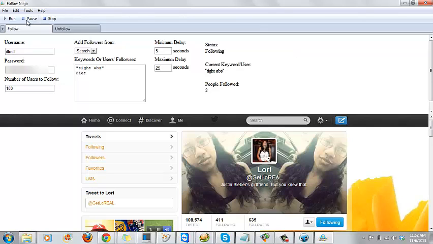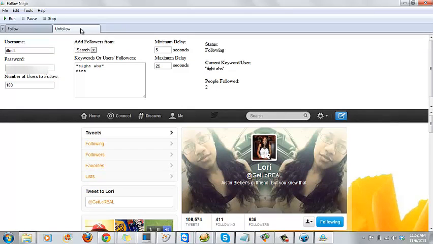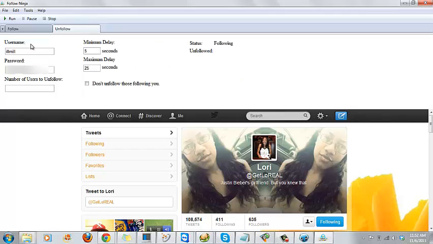And then after you're done with that, like I said, the limit is only 2,000 people for you to follow, and then it works on ratios. So then you need to go and unfollow people. You can go in here, and same thing, enter your user credentials, the number of users you want to unfollow, the random delays here, and then what I recommend doing is check this box for don't unfollow those following you.